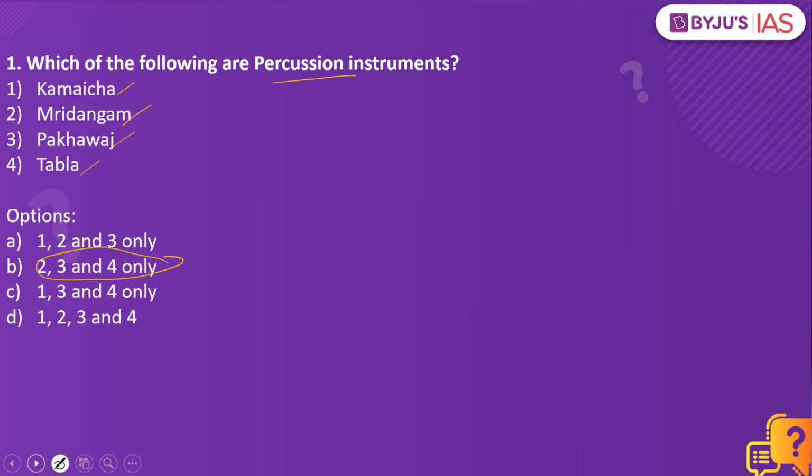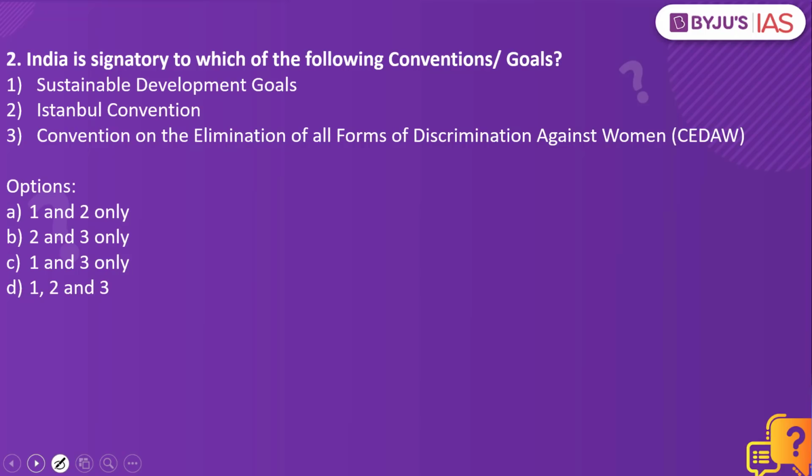Now let's look into the next question. India is signatory to which of the following conventions or goals? Sustainable Developmental Goals, Istanbul Convention, Convention on the Elimination of All Forms of Discrimination Against Women. The answer to this is 1 and 3 only.